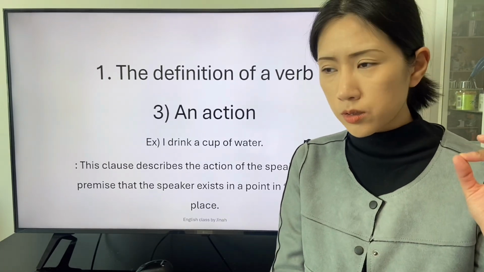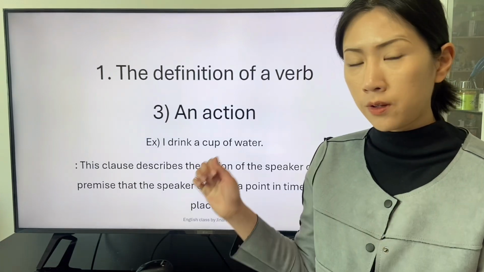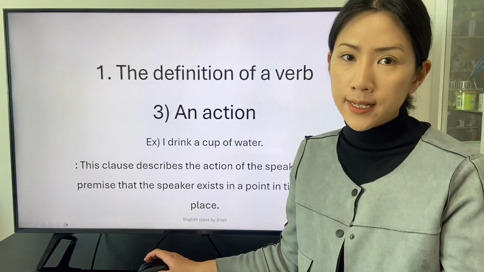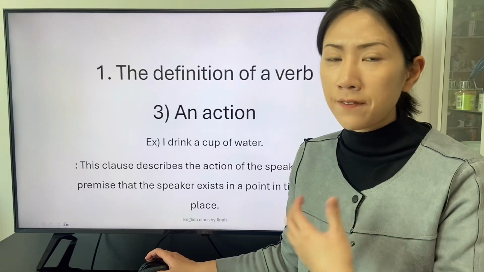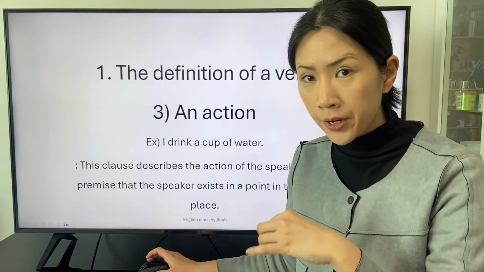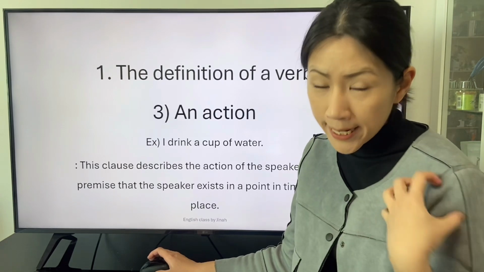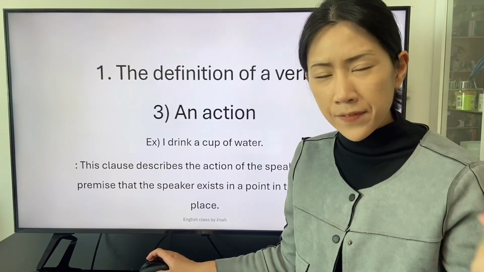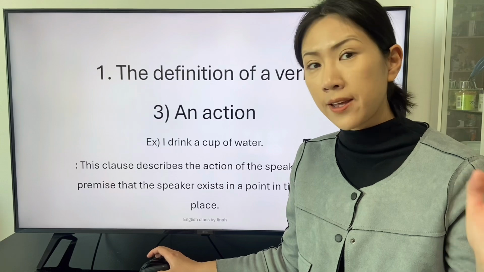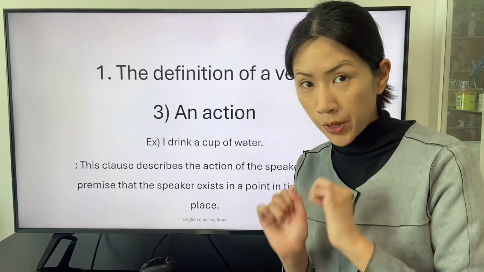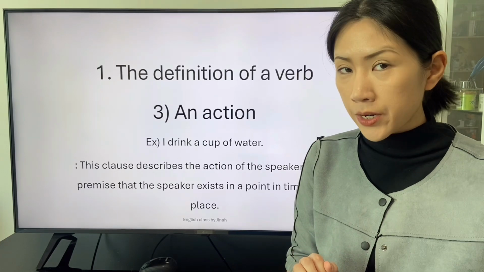With the transitivity of the verb drink, the object, a cup of water, gets the definition of the transitive verb drink and finishes the interaction with the subject, the speaker.